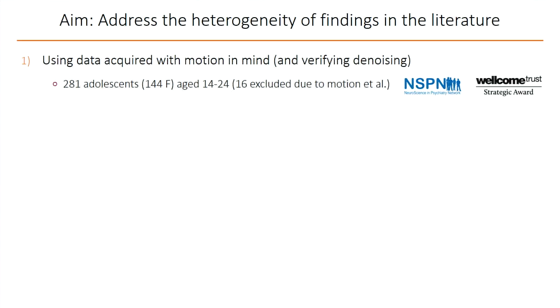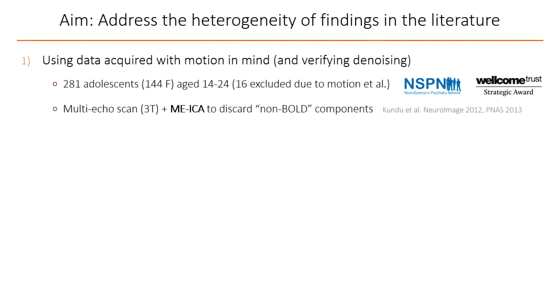So our aim here was to revisit the functional development literature, first of all using a large new data set of around 300 adolescents aged 14 to 24. This is data from the Neuroscience and Psychiatry Network, which is a large collaboration between the University of Cambridge and University College London. These subjects were scanned in the resting state using multi-echo acquisitions, which allowed us to apply multi-echo ICA, or MICA, which is a principled method for removal of noise or of non-BOLD components based on dependence of the BOLD signal on echo time.